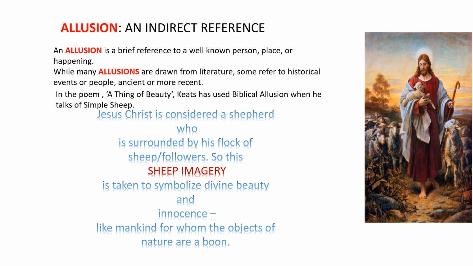Because there is a biblical allusion in the poem A Thing of Beauty. Keats has used biblical allusion when he talks of simple sheep. Jesus Christ is considered a shepherd who is surrounded by his flock of sheep, or we may call them followers. So this sheep imagery is taken to symbolize divine beauty and innocence, like mankind for whom the objects of nature are a boon.